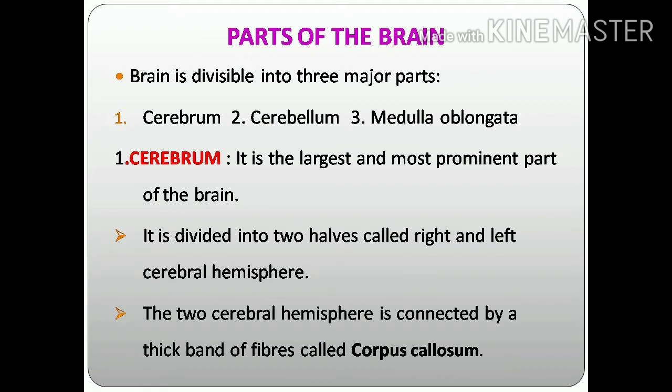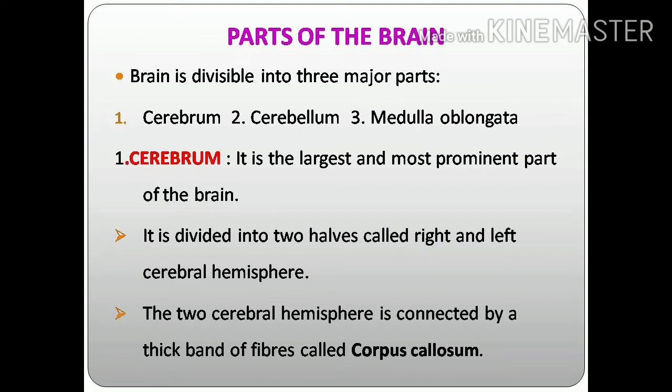Next, parts of the brain. The brain is divisible into three major parts: cerebrum, cerebellum and medulla oblongata. First part, cerebrum. It is the largest and most prominent part of the brain.